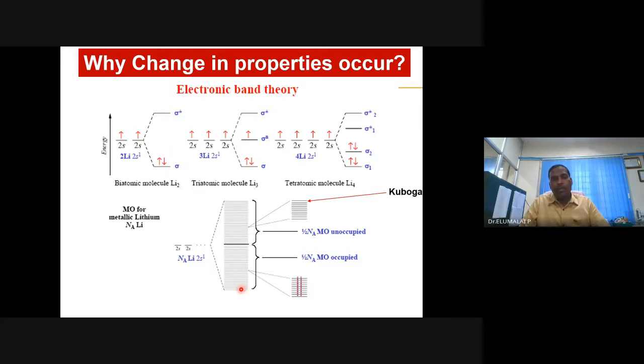So the density of states is very high, and it is a continuum. The take-home point is the energy levels of atoms and molecules are discrete, separate, whereas the energy levels in the bulk are a continuum. The energy levels of the bulk material in the solid state are a continuum.